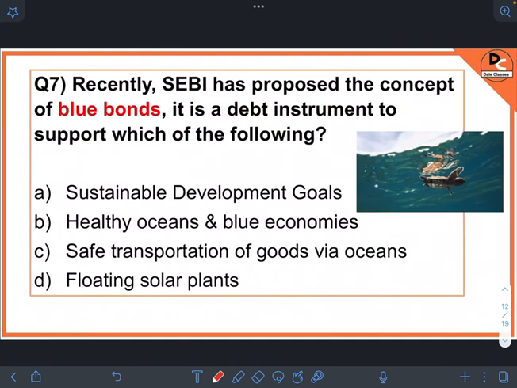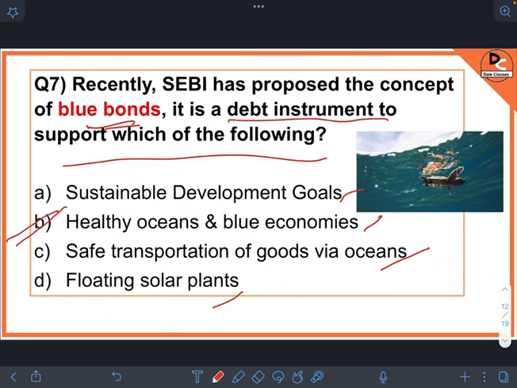Our next question. Recently, SEBI has proposed the concept of blue bonds. It is a debt instrument to support which of the following? Sustainable development goals, healthy ocean and blue economies, safe transportation of goods via oceans, floating solar plant. So the answer is healthy oceans and blue economies.